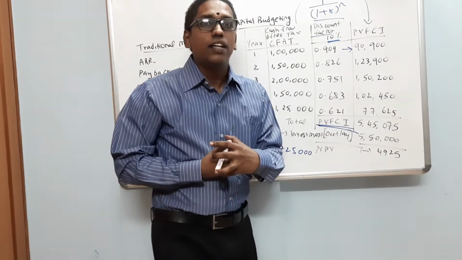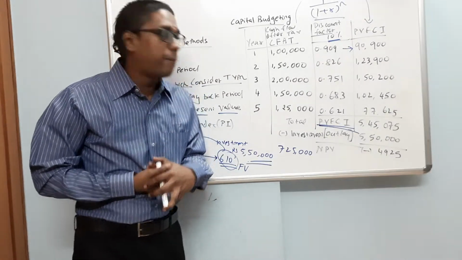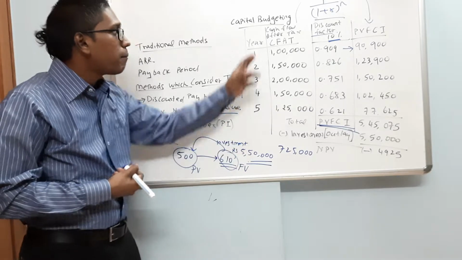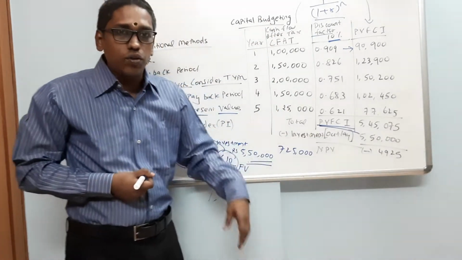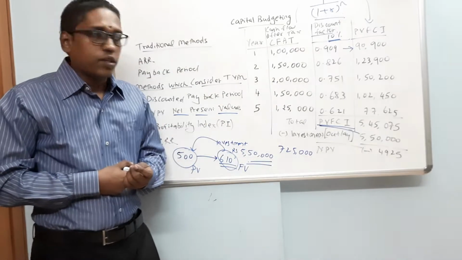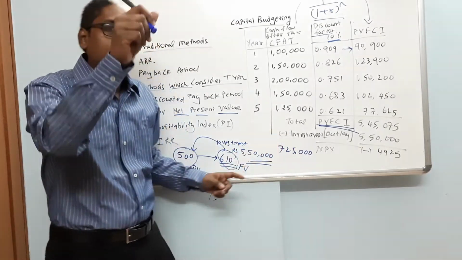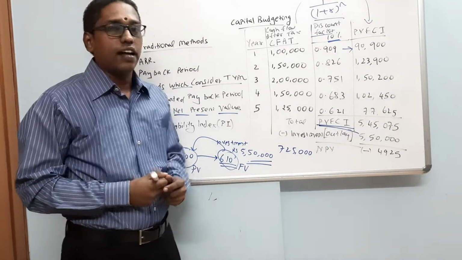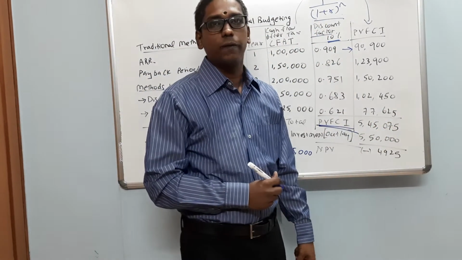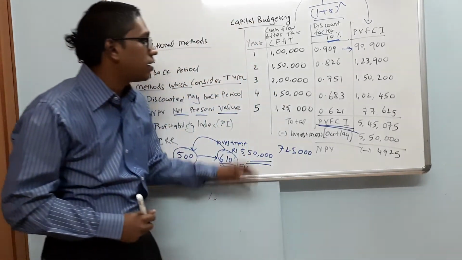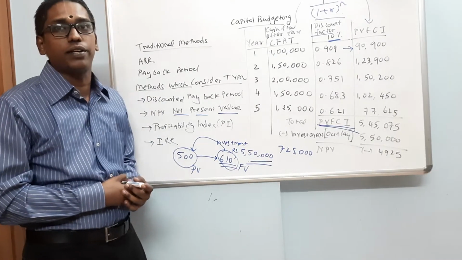The learning is that initially we thought that this particular investment is going to be worthwhile because we are spending 5,50,000 but total cash flow after taxes is 725. But when you apply time value of money, although you invest 550 and you are getting 725 in total, actually what you are getting is not 725. Actually what you get is only 545 considering a 10% discount factor. Which means this investment is not worthwhile. It is not worth making this particular investment.